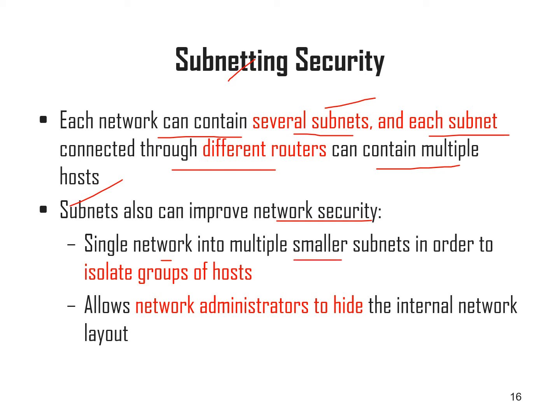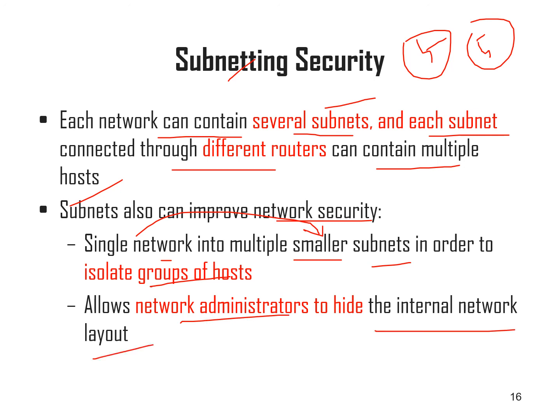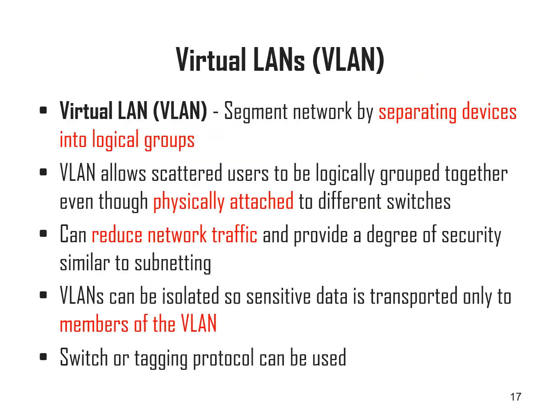If I am converting a single network into multiple smaller subnets, in order to isolate groups of hosts, I can isolate different hosts easily with the help of subnetting. For example, 5 hosts will come under this subnet, and 5 hosts under that subnet, so I can do isolation here. It also allows the network administrator to hide the internal network layout. So these two things are the main advantages of providing security with subnetting.